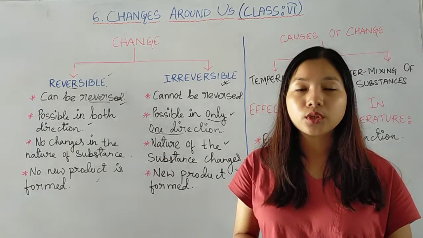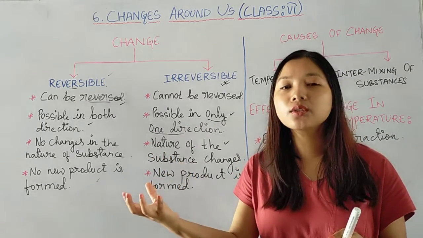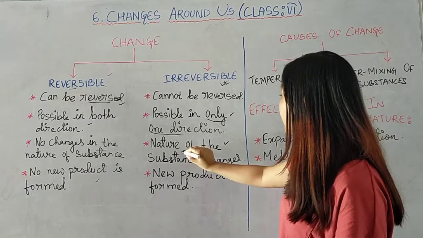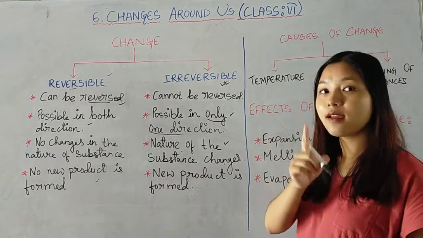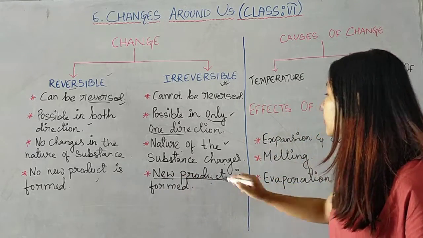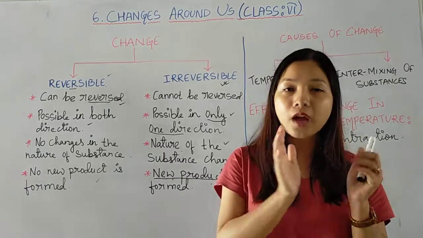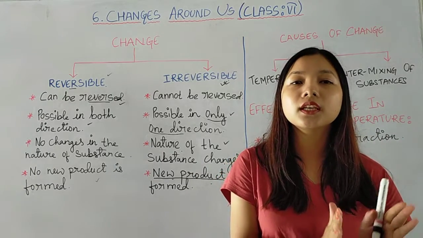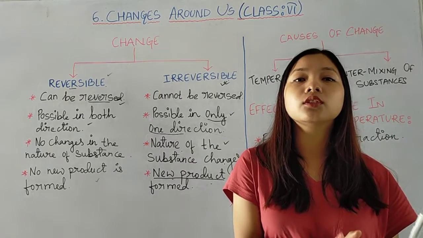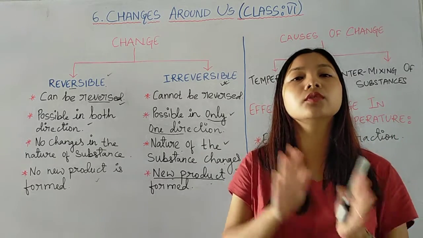Or burning of wood. After burning the wood, the ash you get is different from the wood. So the nature of the substance changes and a new product is formed. Here you see a new product is formed, like after burning the incense stick or agarbatti or wood, you will get ashes. After cooking the rolled dough, you will get roti.